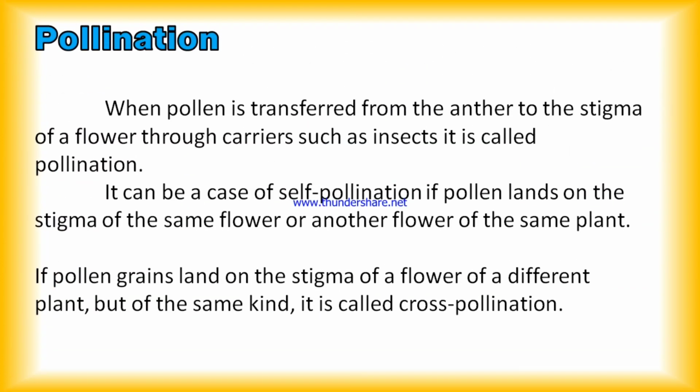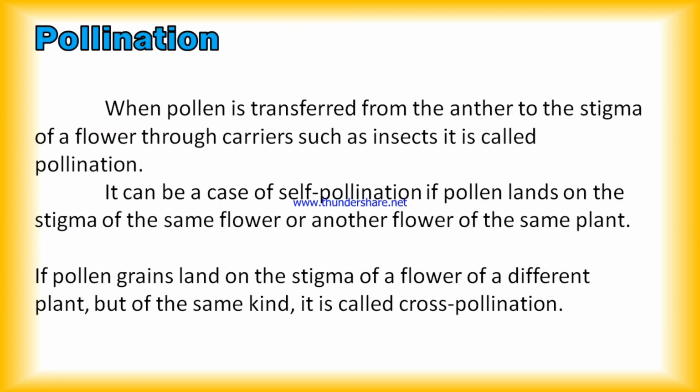Like asexual reproduction, sexual reproduction is of two types. One is pollination, another one is fertilization. What is pollination? When pollen is transferred from anther to the stigma of a flower through carriers such as insects, it is called the pollination process, and it can be a case of self-pollination.